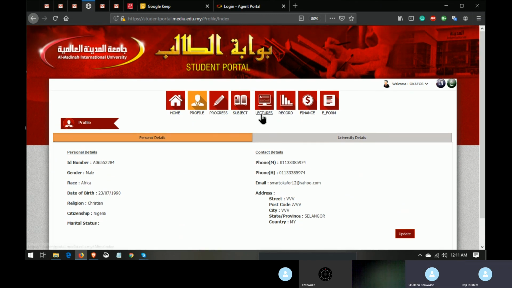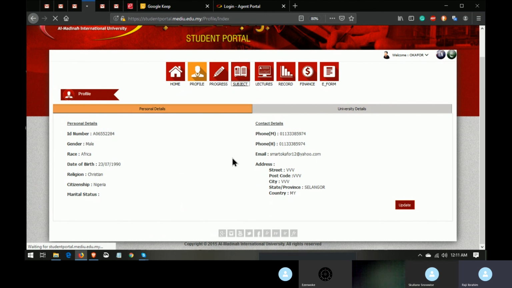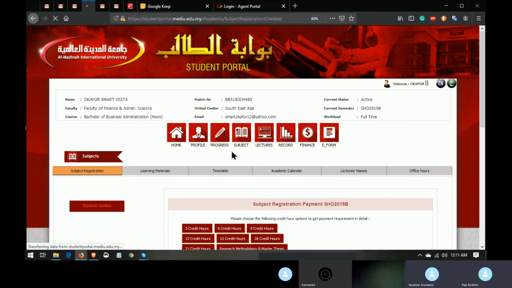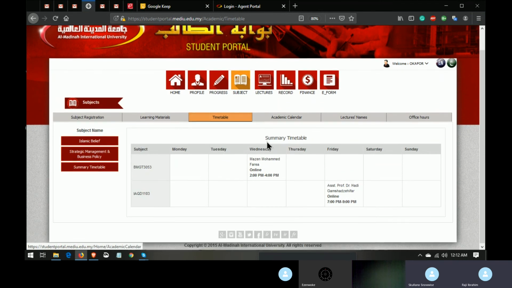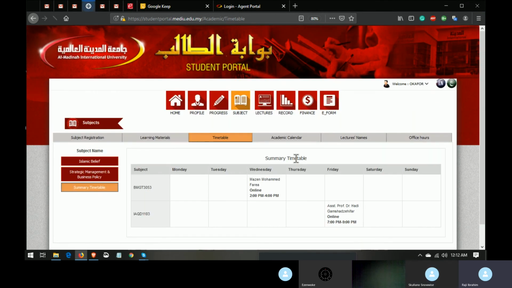So then don't forget, under the lecture, and if it's not the lecture, you can go under the subject to see the date and time of what you want to study. So this one will give you guidance that okay, I have a class at 4 o'clock on Tuesday. So you will know that and put it aside, so you will be able to create the time for those ones. The timetable will give you a summary of the days you have to be busy and the time you have to be busy. It shows online, this is online. So that's how the portal practically works.